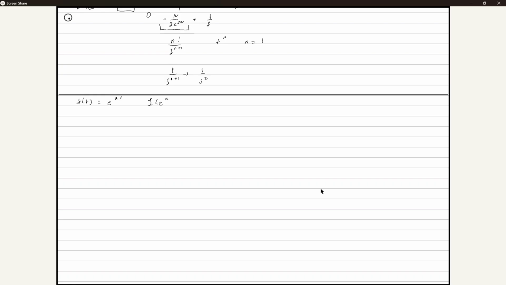Also, is Andy back? Yeah. Okay, nice. Welcome back. It is equal to the limit as n goes to infinity of the integral from 0 to n of e to the negative s t times e to the a t dt. So we're going to ignore everything over here and just take care of this integral first: the integral of e to the negative s t times e to the a t dt.